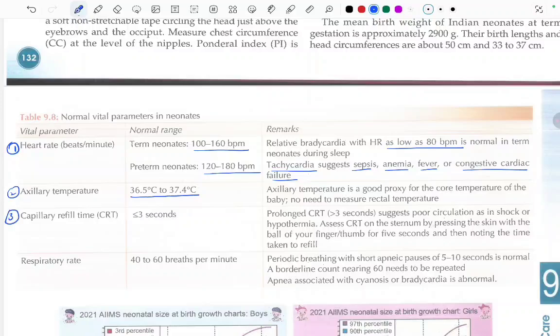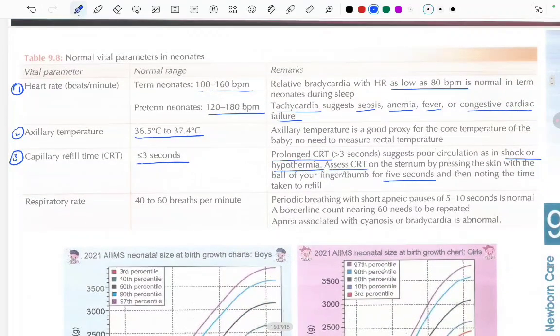Capillary refill time should be less than or equal to 3 seconds. Prolonged CRT, more than 3 seconds, suggests poor circulation, as in shock or hypothermia. Prolonged CRT suggests what? Shock or hypothermia. Assess the CRT on the sternum by pressing the skin with the ball of your finger for 5 seconds and then noting the time taken to refill. Okay, we have to press for 5 seconds.